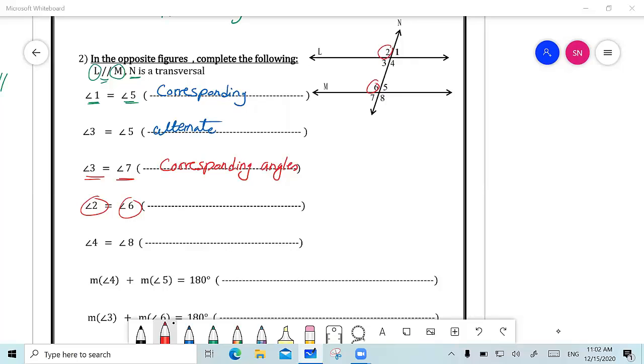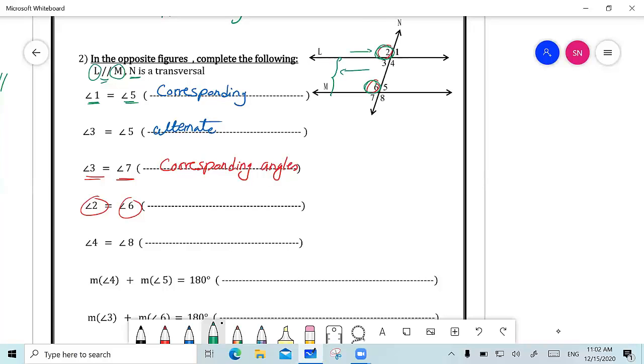Why are they interior angles? Mariam, angle 2, isn't it outside of the two parallel lines? Right? So it is not interior. Angle 2 is an exterior angle and angle 6 is an interior angle. And both of them are on the same side.